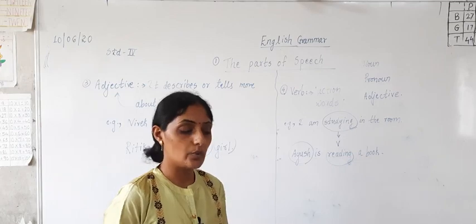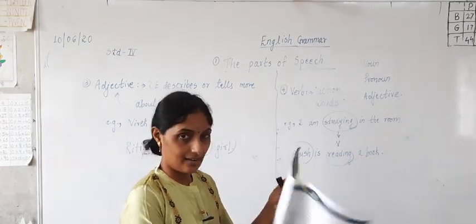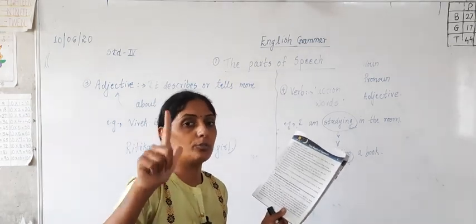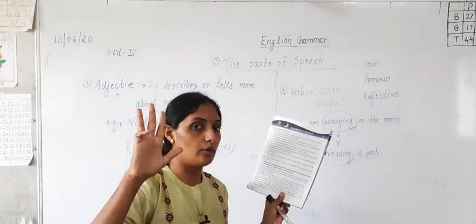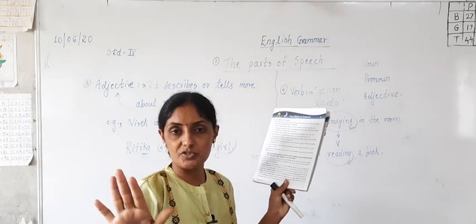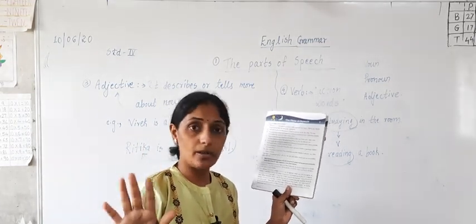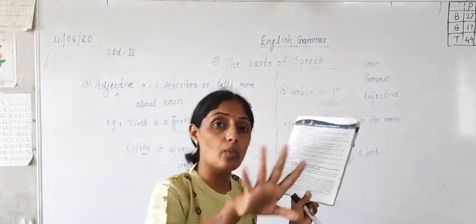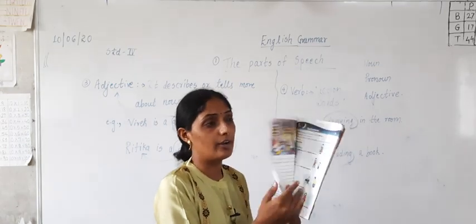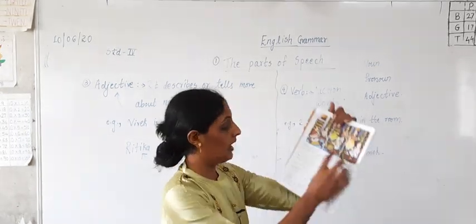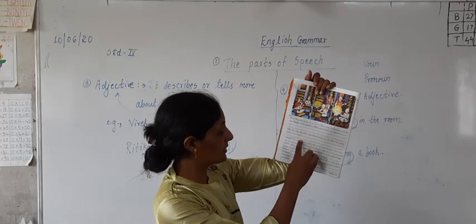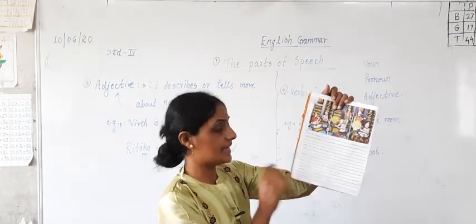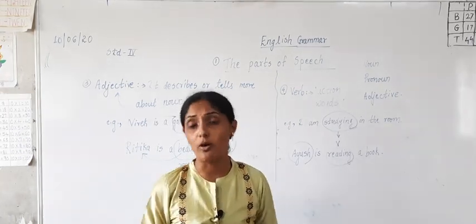In this way, whichever words are given in the paragraph, you have to find out only noun, pronoun, adjective, and verb. You don't have to find out preposition, conjunctions and interjections. Adverb also you don't have to find. 4 are left, 4 are over. Only 4 you have to find out: nouns, verbs, adjectives and pronouns. Adverbs, prepositions, conjunctions and interjections I will explain to you in tomorrow's period.